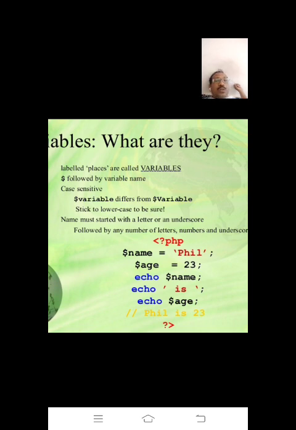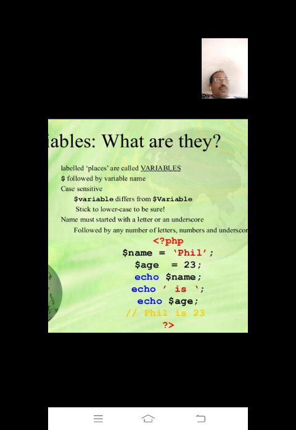One thing you have to know here: in PHP there are no data types. If you want to write the same thing in C language, you have to write char before the variable name. If you want to store 23 in the age variable, before age you have to write int. So based on the value you have to use the data type. But in PHP there is no data type. Any value you can store in the variable, but the variable should include the dollar sign, meaning at the start write the dollar sign, then the variable name and value.